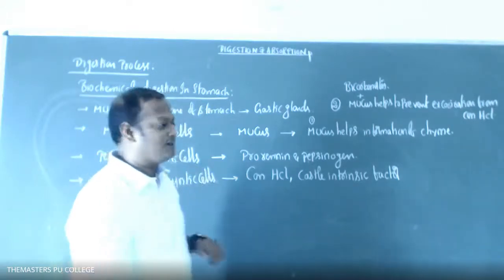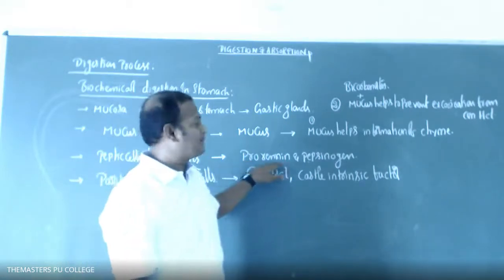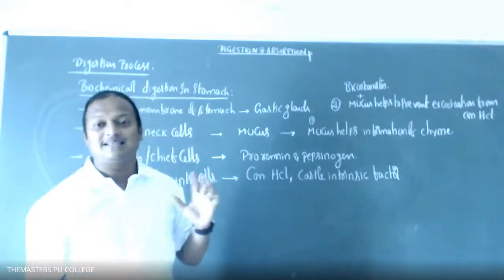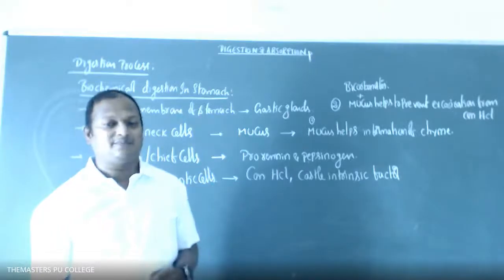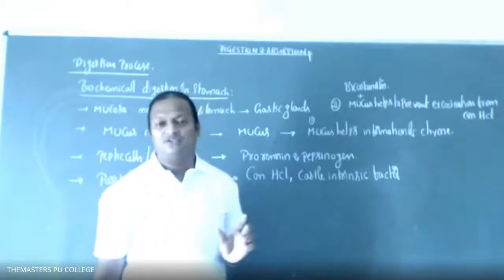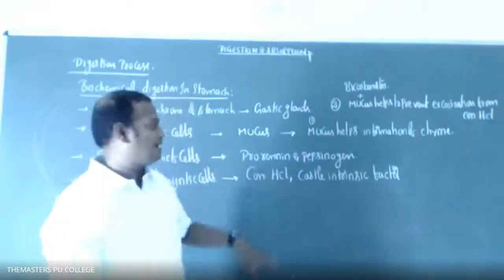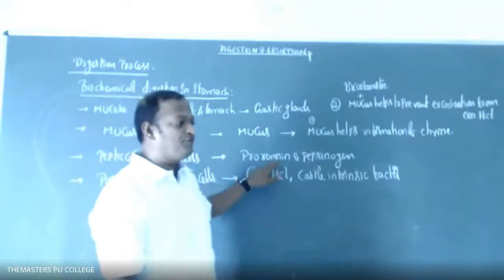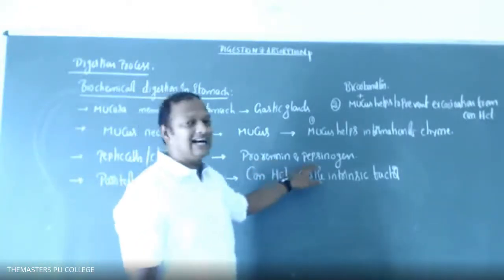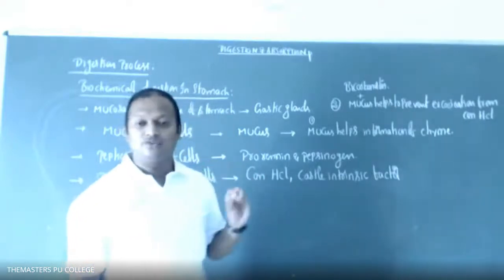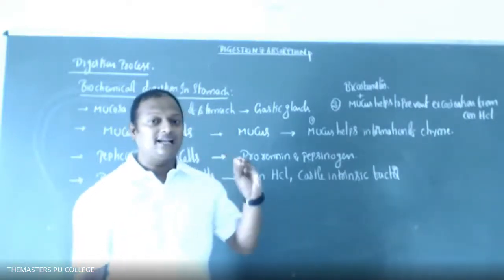Understood? So prorenin and pepsinogen, active or inactive? They are inactive enzymes. That is the basic point you need to remember. Pro before and gen after indicates the inactive condition of the enzymes.